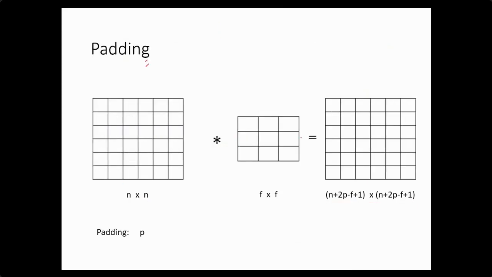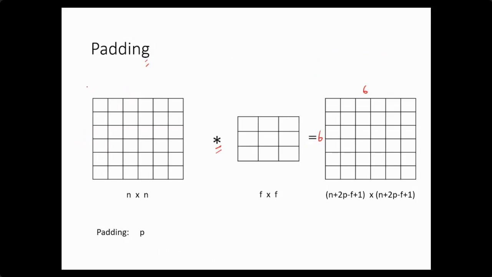Now what I want is that if the input size is 6 by 6 over here, then the output size should also be 6 by 6. I want that after the convolution operation, the output size should be the same as the input size. So how can this operation be performed? What can I do to get the same size of output?